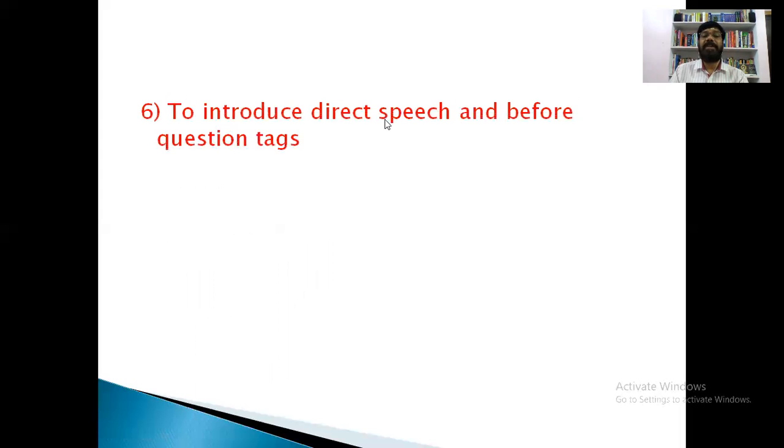So next one, the sixth one, is to introduce direct speech and before question tags. When we are using direct speech, the reporting part should be separated with a comma, and a comma is also used before question tags. For example, when we are making question tags, we must use a comma. See, Jane said, you are a good friend.